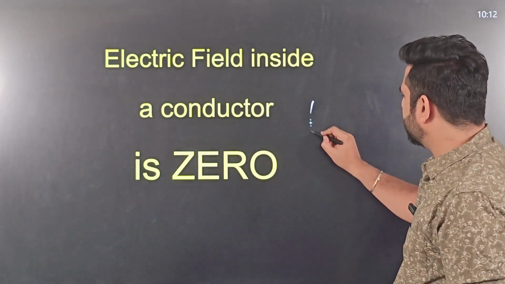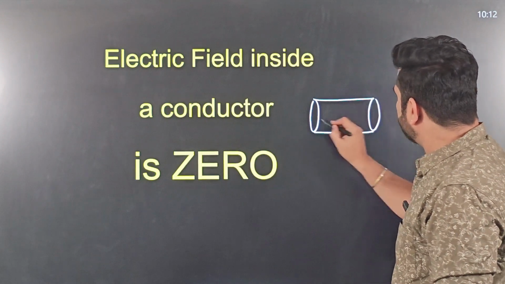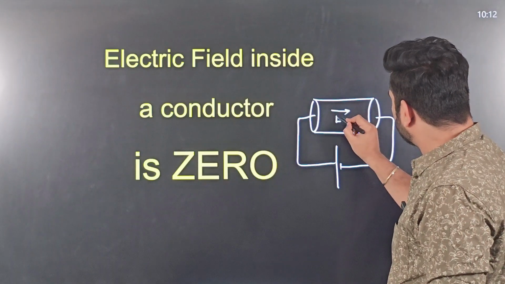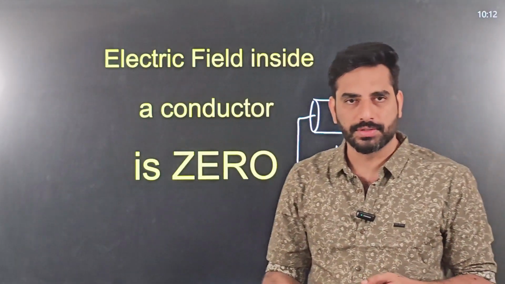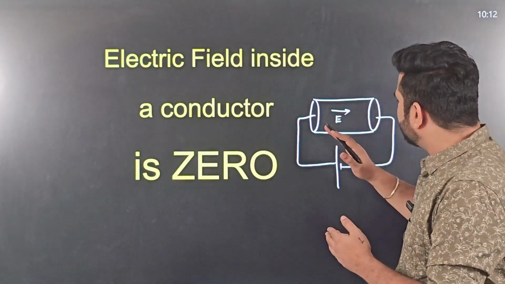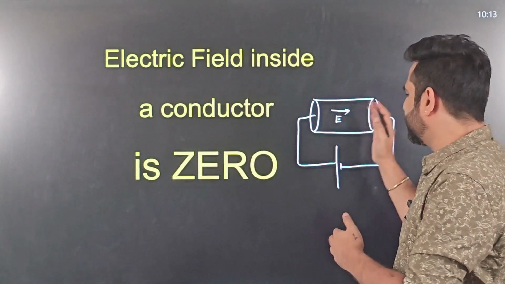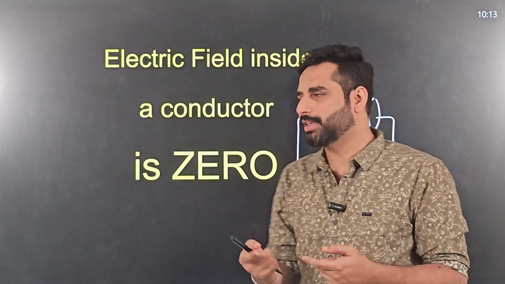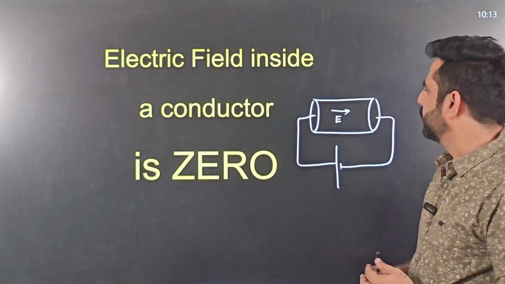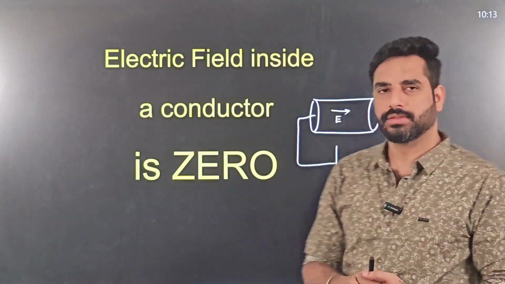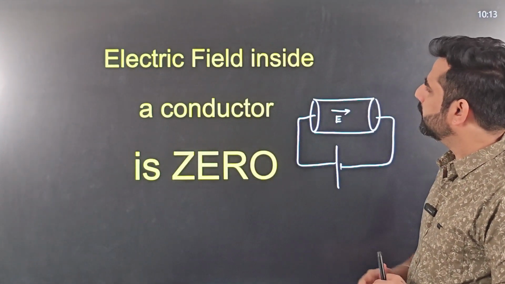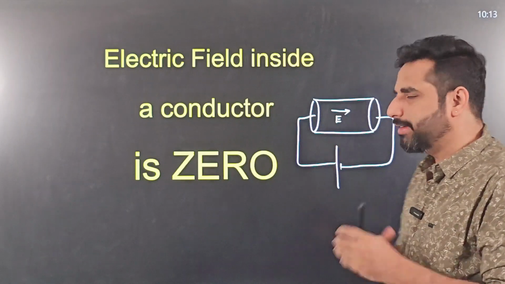electricity. For example, if there is a conductor and the ends of the conductor are connected to a battery, there is definitely electric field developed inside the conductor, due to which the charges experience force and they get accelerated and they start moving. So all the charges would gain an average velocity, known as drift velocity. Due to that drift velocity, there is electric current passing through this conductor. So there is electric field inside the conductor in this case. So there is a basic flaw in this statement. Basically, this statement is not meant for a conductor carrying a current.